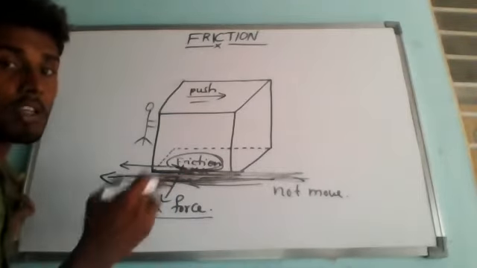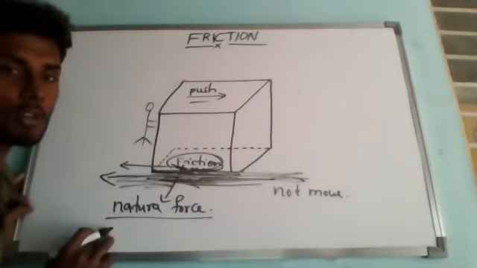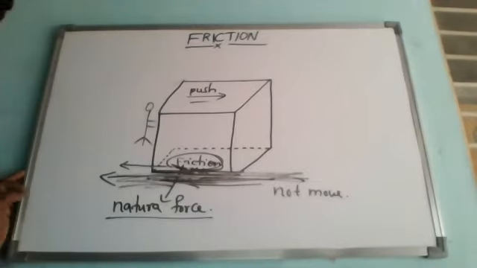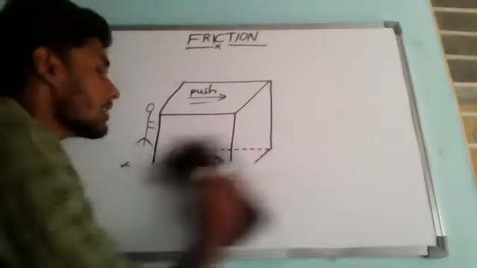Understand? So let us take another example. Suppose you can see that a ball is rolling on a ground.